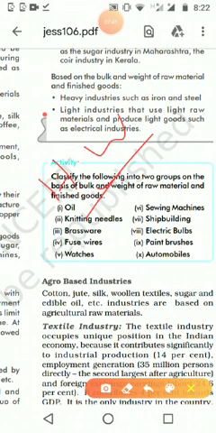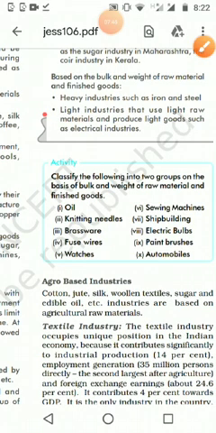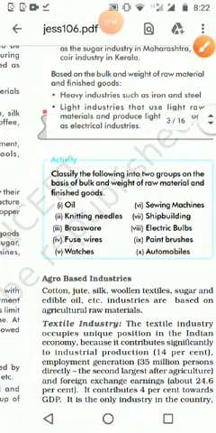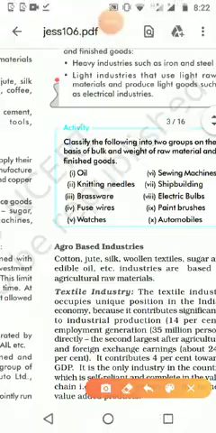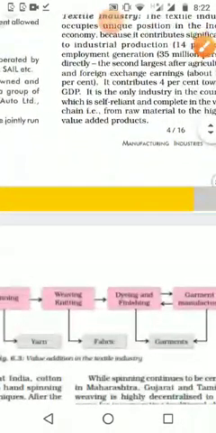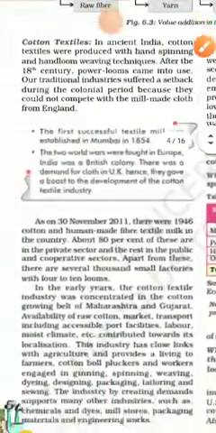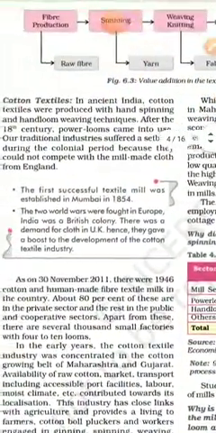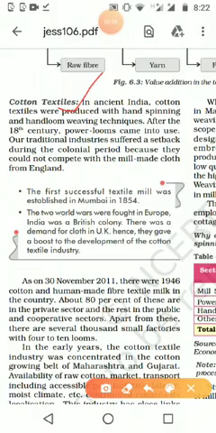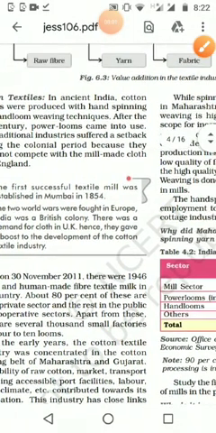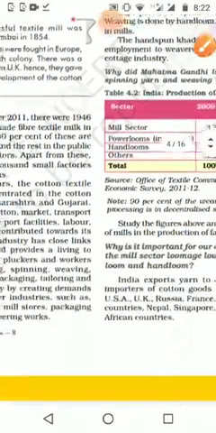Then in the next portion, what we want to study is agro based industries. In that, the textile industry, then the jute industry. In the textile industry, we want to study cotton as well as the jute industry. Then next, in agro based industry, we want to study the sugar industry.